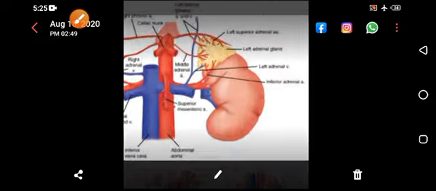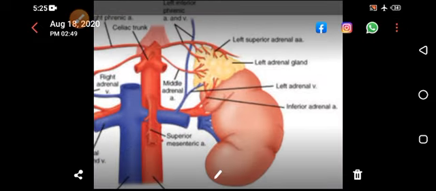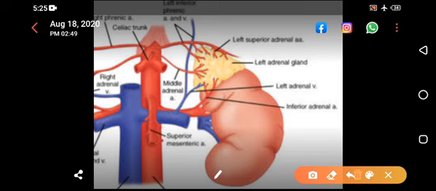Blood supply of the left adrenal gland. You see there is a superior adrenal artery, middle adrenal artery, and inferior adrenal artery. The superior adrenal artery is a branch from the inferior phrenic artery, while the middle adrenal artery is a direct branch from the aorta, and the inferior adrenal artery is a branch from the renal artery. And then the adrenal vein drains into the renal vein. On the right side, the adrenal vein drains directly into the inferior vena cava. This is another MCQ.